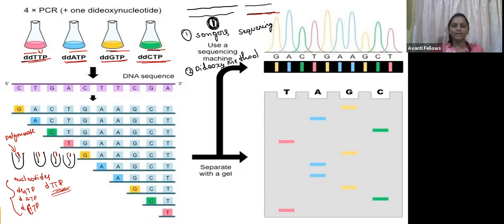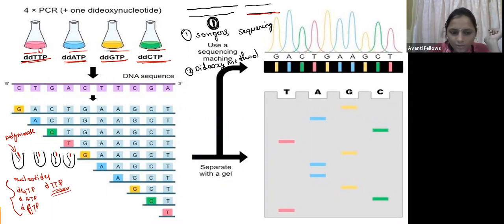Guys, what is the main thing here? After the polymerase adds this dideoxy nucleotide, what will happen? It is not going to form the phosphodiester bond with another nucleotide. So the replication is going to stop here. The synthesis of the nucleotides is going to stop here.